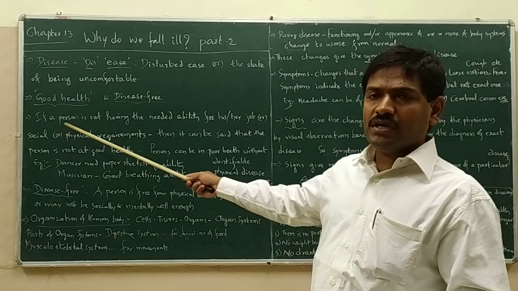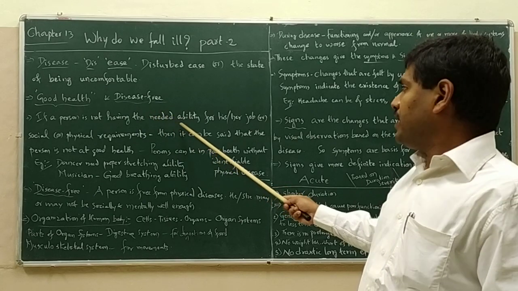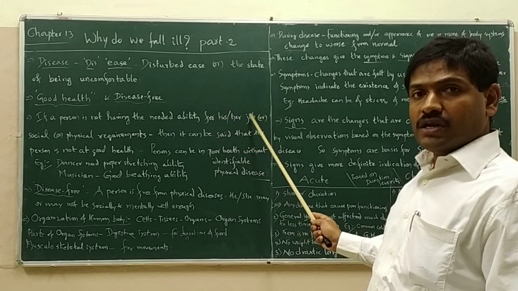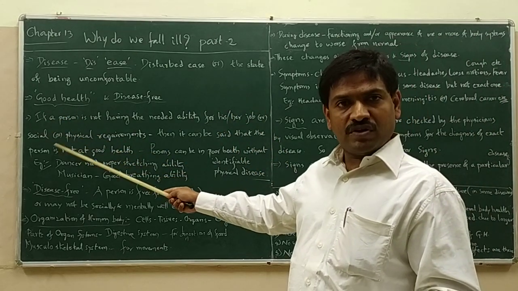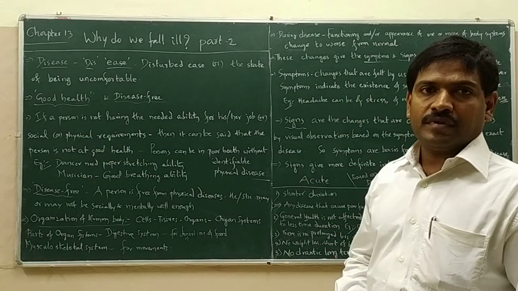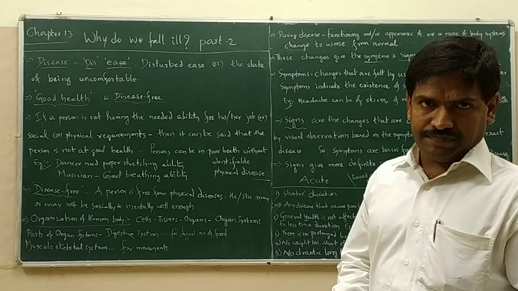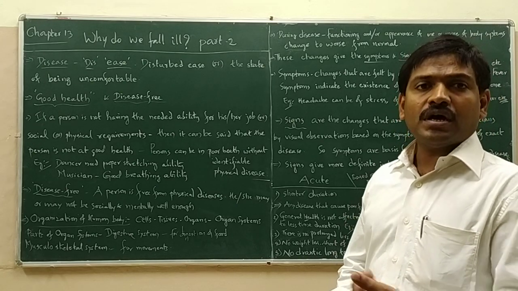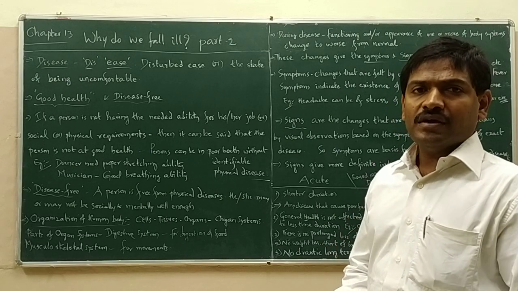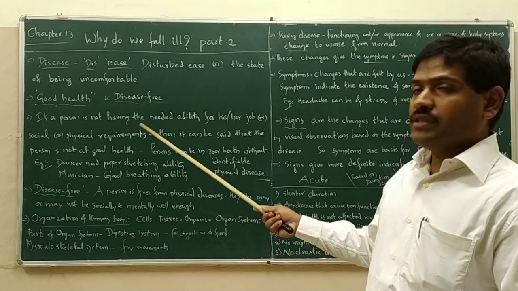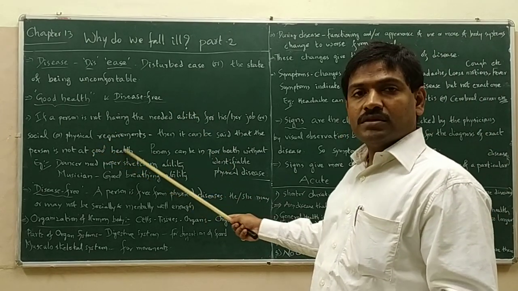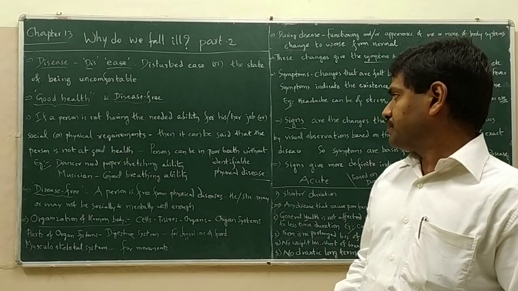See, if a person is not having the needed ability for his or her job or for social work or for physical requirement, the person is not having the ability to do his or her job or social activity or physical requirement, then that person can be said to not be at good health.